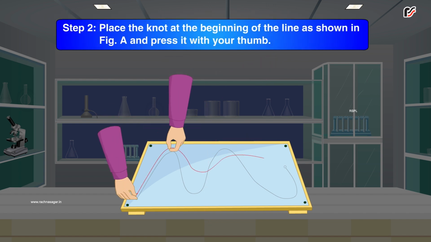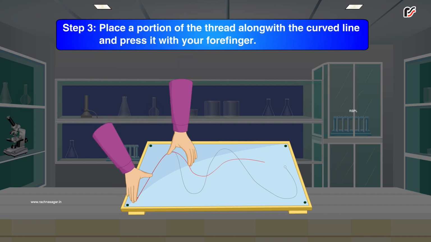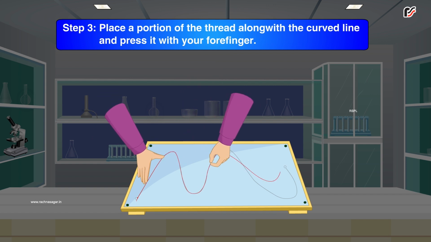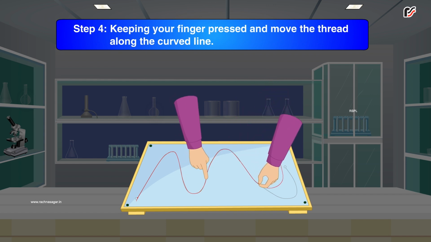Step 2. Place the knot at the beginning of the line as shown in figure A and press it with your thumb. Step 3. Place a portion of the thread along with the curved line and press it with your forefinger. Step 4. Keeping your finger pressed, move the thread along the curved line.